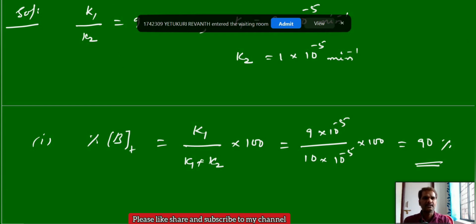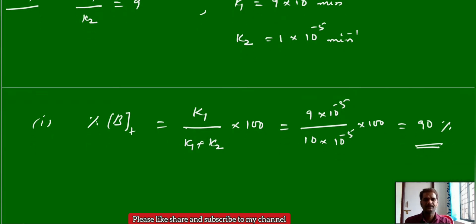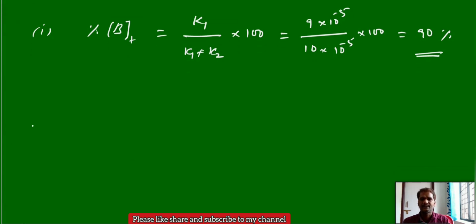So why? Because you can see your rate constant of K1 is more, that is almost 9 times the rate constant of C. Ultimately, whichever case the rate constant is more, that can give more amount. So 90% of B can be formed. The remaining ultimately you can see the 10% of C. The graph we have taken already. So whichever case the rate constant is more, the product formation is more in that case.